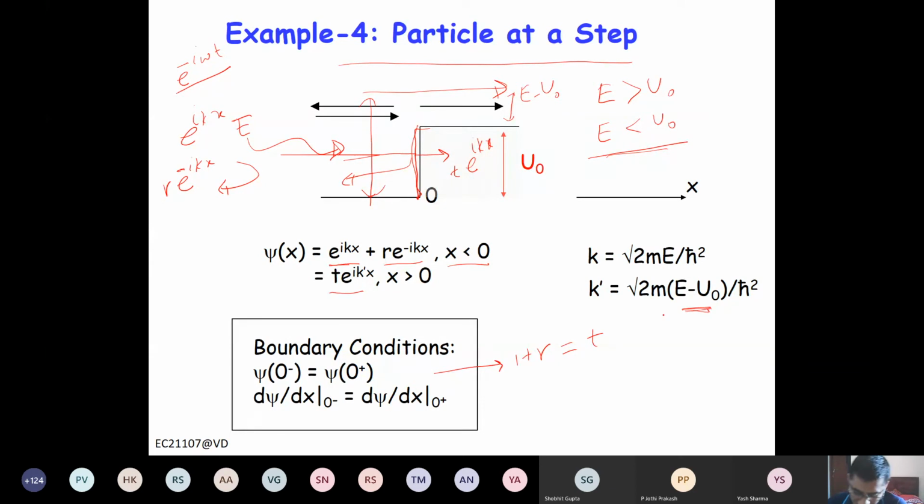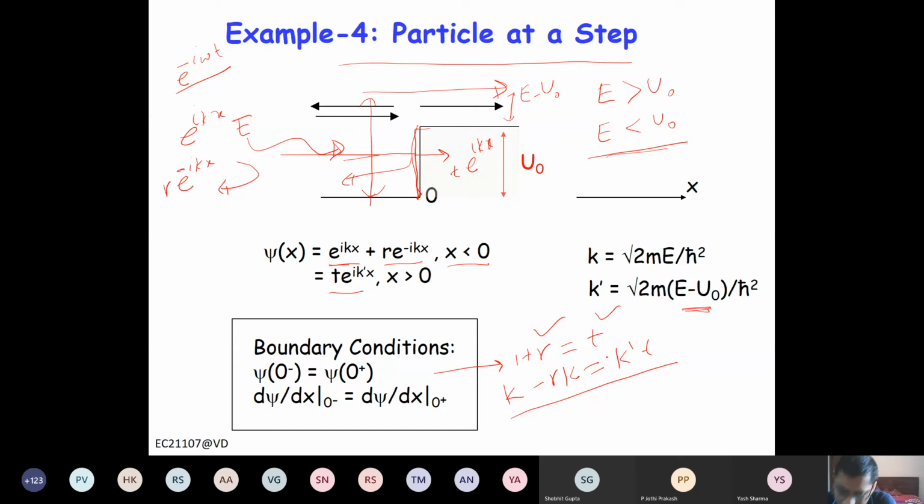What about the derivative? So the derivative will be k. This will be minus k times r. So minus rk is equal to k prime times t. Because iota is common, we can ignore it. So you can write it as k times 1 minus r is equal to k prime t, right? So now you have two variables r and t and two equations. We can obtain the values for r and t, right?